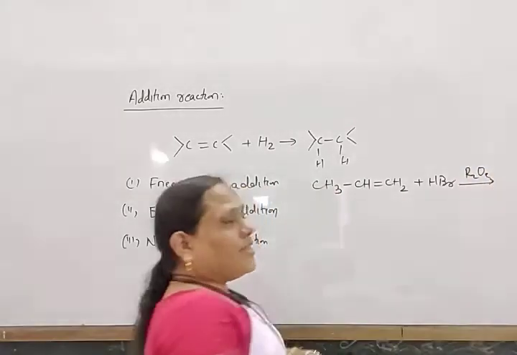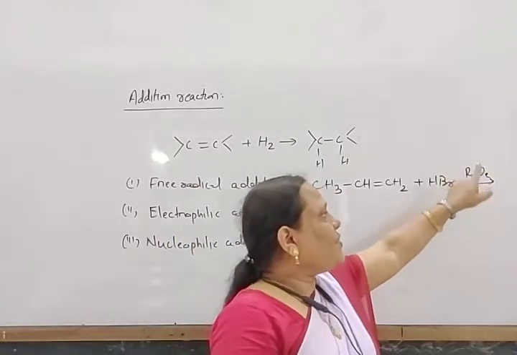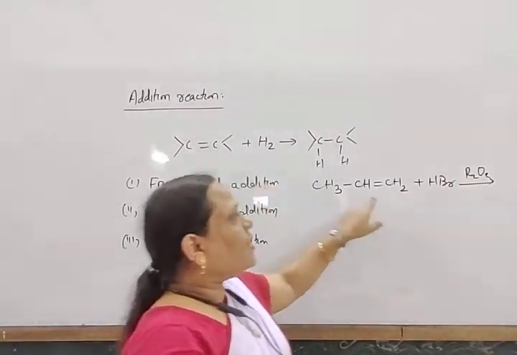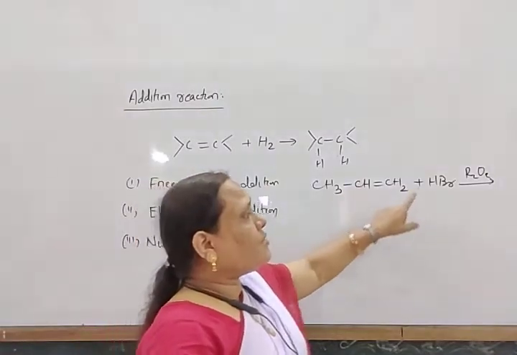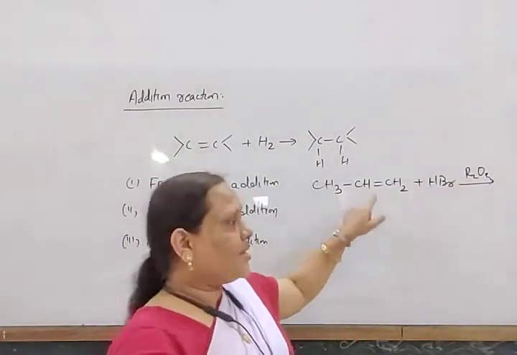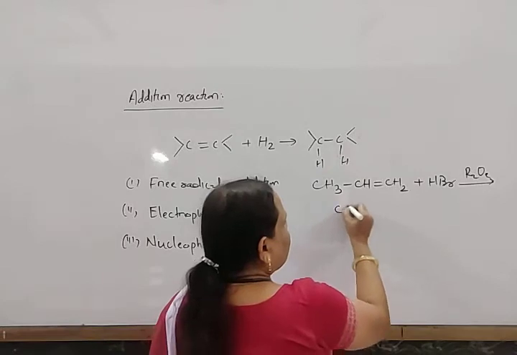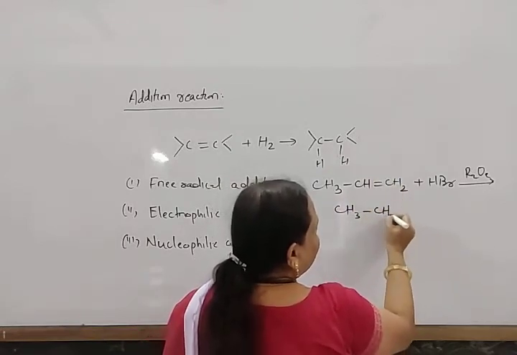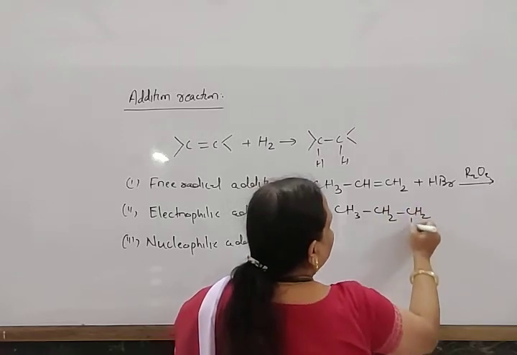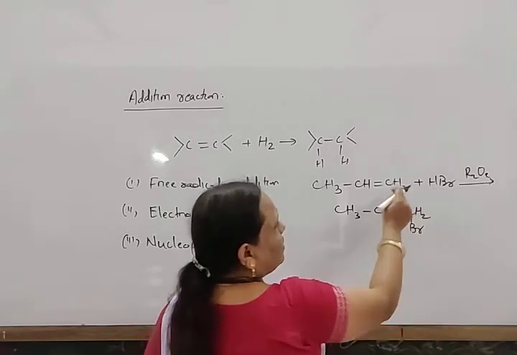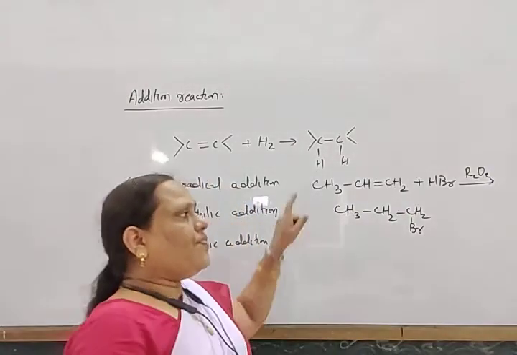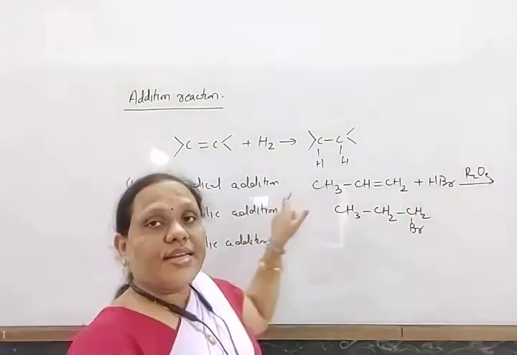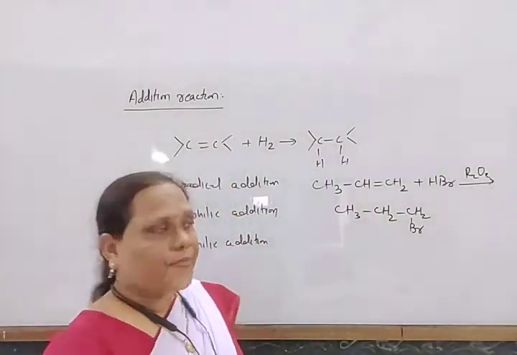It first generates a free radical, and this gives rise to a bromine free radical, which again combines here. In this way, this reaction is initiated by a free radical. So here bond breaking takes place, giving CH3 CH2 CH2 Br. Bromine comes here and hydrogen comes here. This reaction occurs through a free radical intermediate. This is known as a free radical addition reaction.